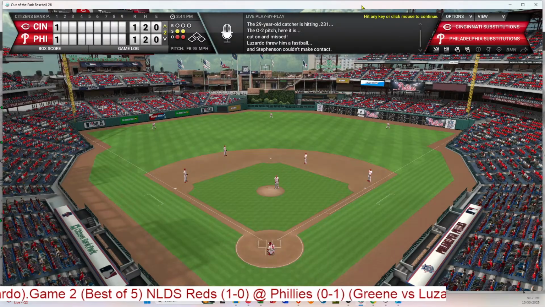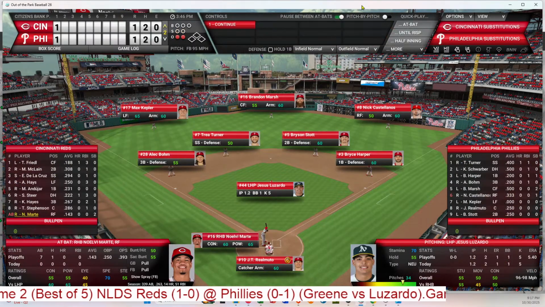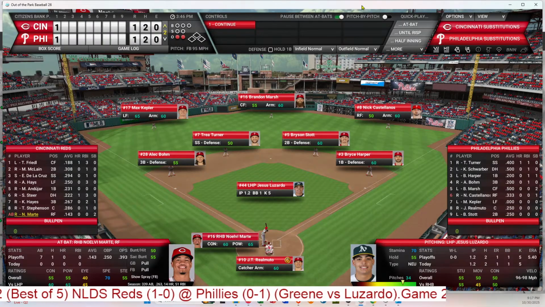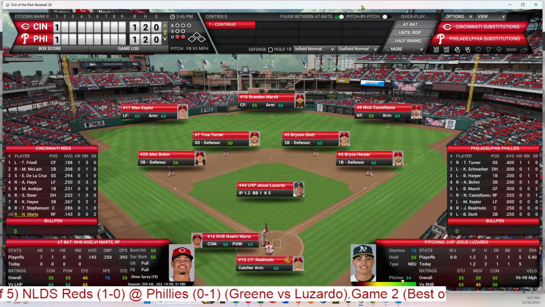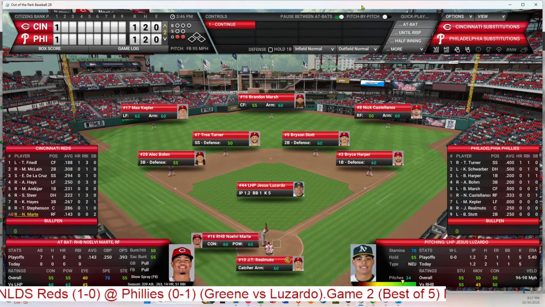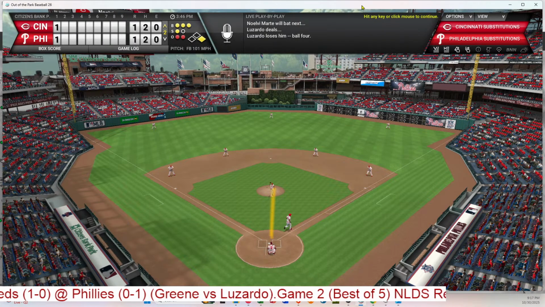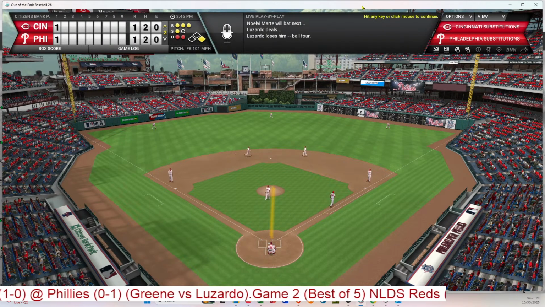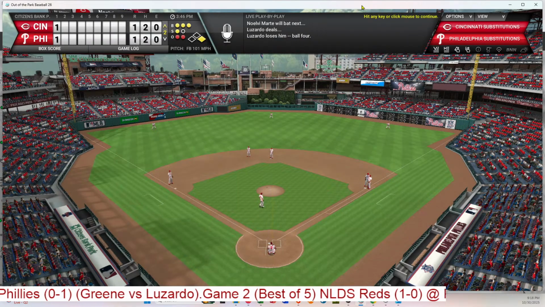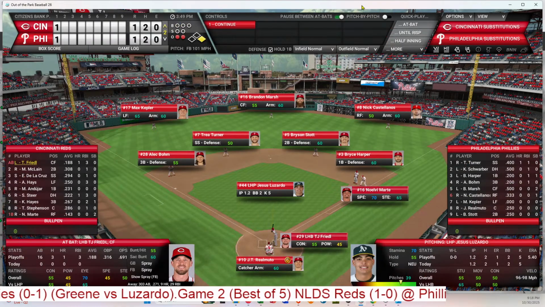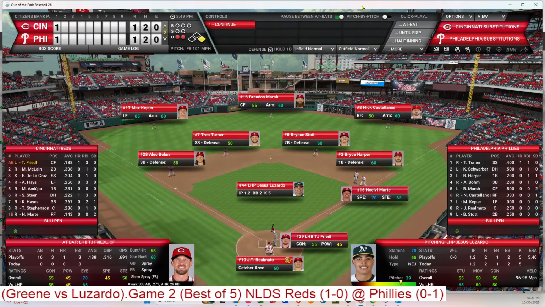So, okay, here we go. Marte steps in. Marte was 0 for 5 in the first series. 1 for 7 so far in the playoffs. And a 3-1 pitch from Luzardo. Outside and a walk. So the second walk for Luzardo. And we head to the top of the order with Friedel stepping in. He walked and scored his first time up.